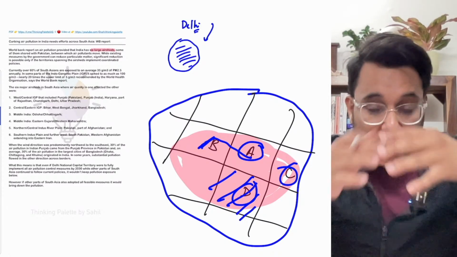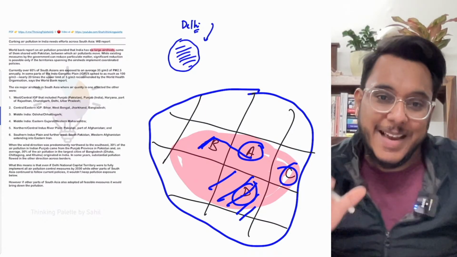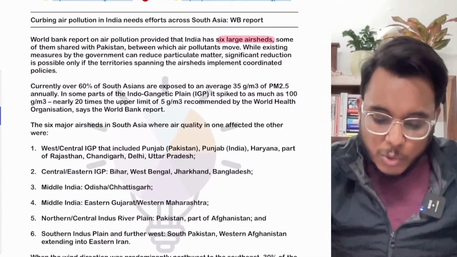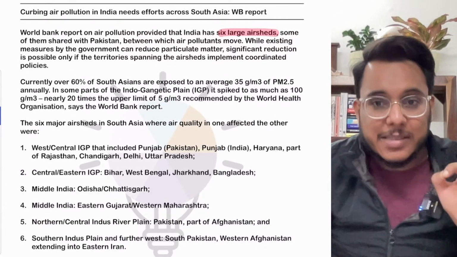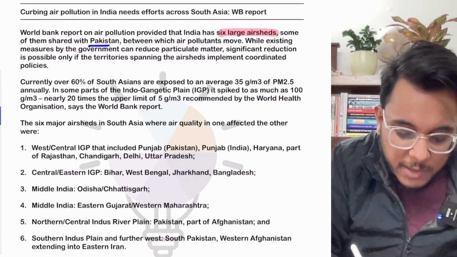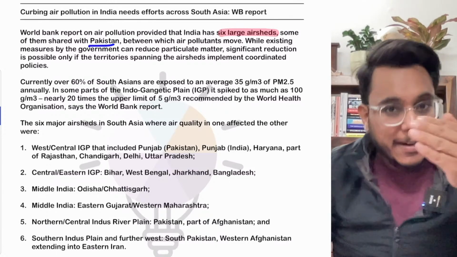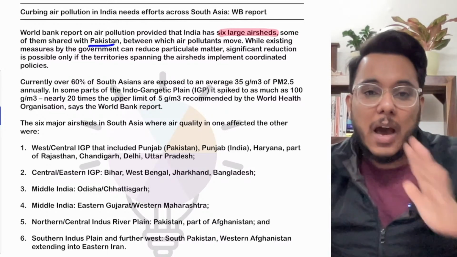It's because all these states are surrounded under the same air parcel, air shed. So according to the World Bank report, India has 6 large air sheds, and some of these air sheds are being shared with Pakistan also, and within these air sheds the pollutants are traveling from one region to another region.